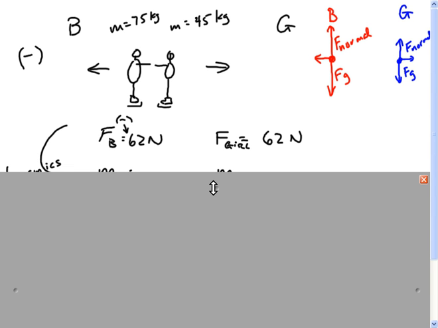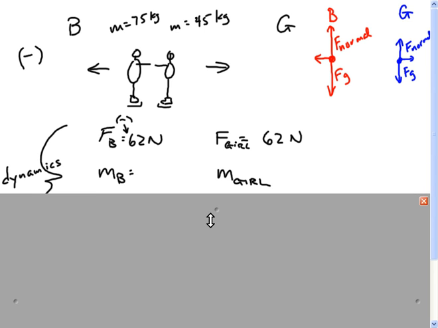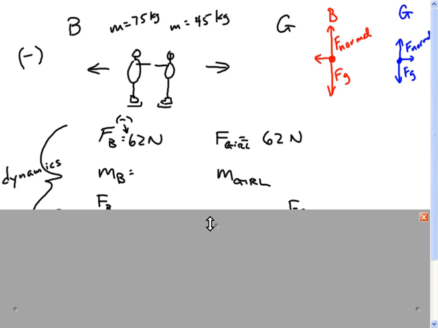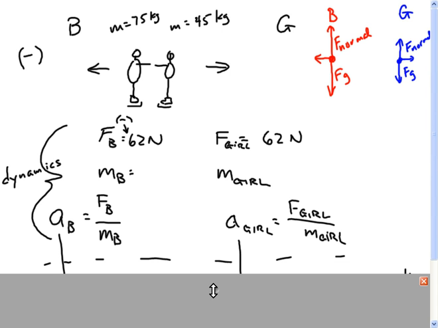Notice that I made one direction negative. In this case, I made the direction the boy is moving negative. So the force on the boy is a negative 62 newtons, and the force on the girl is 62 newtons. Now, what else do we know about them from the problem? Mass. We know their mass. So do you see that with the force on the boy and the mass on the boy, kind of dividing the problem, everything on the left is boy, everything on the right is girl.